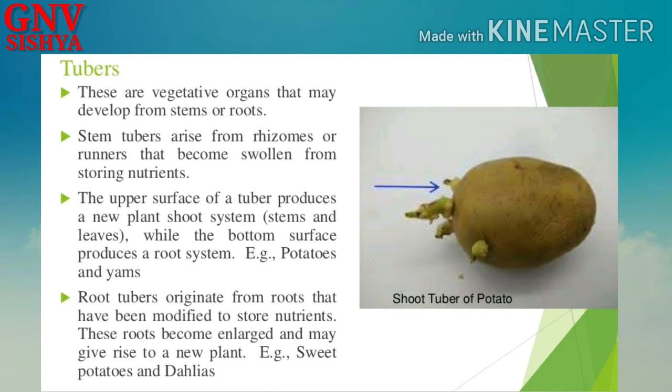The upper surface of a tuber produces a new plant shoot system, stems and leaves, while the bottom surface produces a root system, example in potatoes and yams. So the shoot system will go up above the ground and it will start growing into a new plant, whereas the root system will help in embedding in the soil. Root tubers originate from roots that have been modified to store nutrients. These roots become enlarged and may give rise to a new plant, example sweet potatoes and dahlias. So potatoes and yams are examples for stem tubers. Sweet potatoes and dahlias are examples for root tubers.